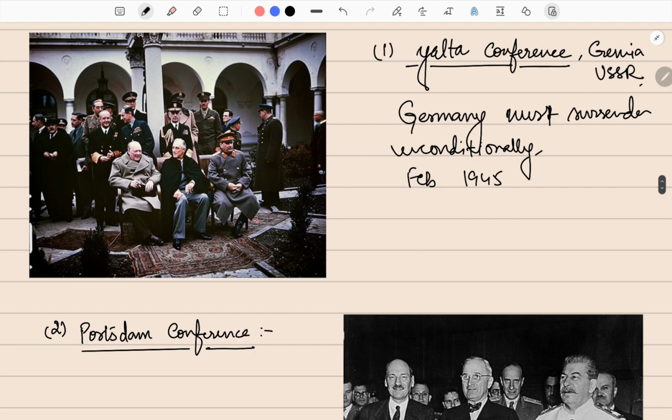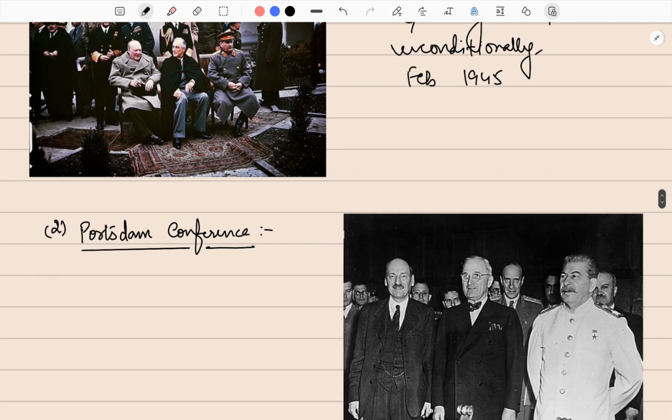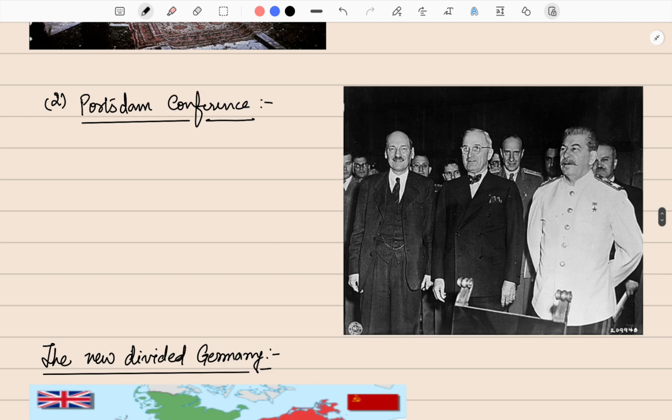Also, the next conference in this line is the Potsdam Conference, which had a major role in the creation of the division of Germany. Potsdam is a place in Germany, then USSR.